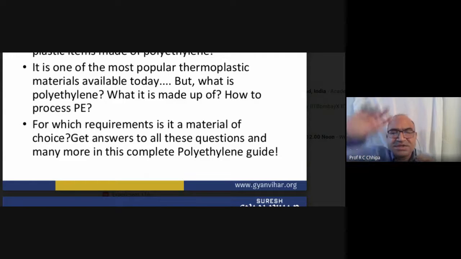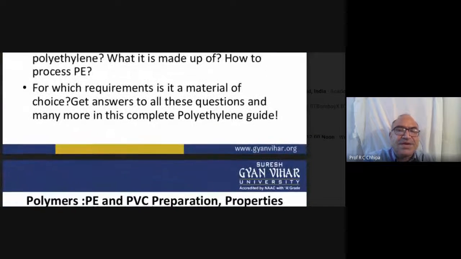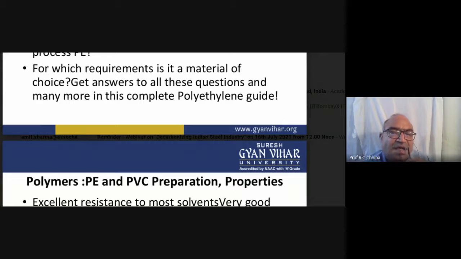What is polyethylene? It is the high molecular weight compound of ethylene, made up of carbon and hydrogen. And how do we process polyethylene? For which requirement is it a material of choice? Get the answers to all of these questions and many more in this complete polyethylene guide.